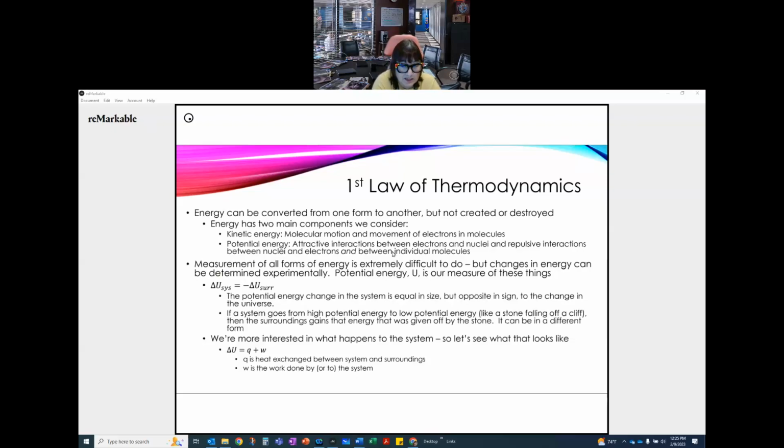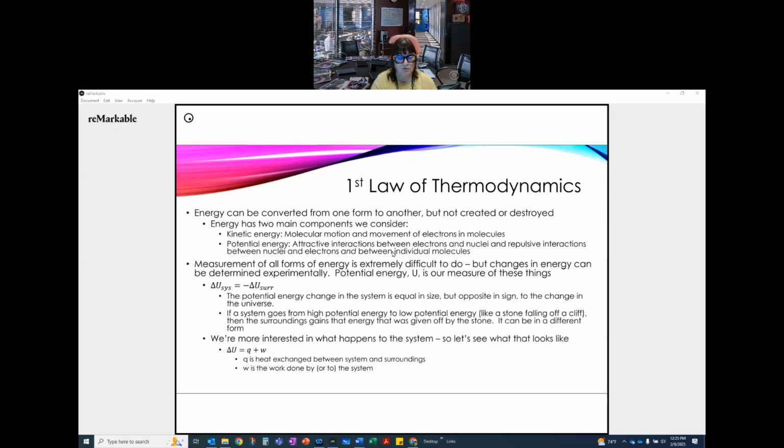If a system goes from high potential energy to low potential energy, like a stone falling off a cliff, then the surroundings gain that energy that was given off by the stone. It can be in a different form. It's not necessarily in the same kind of form that we were talking about, okay? Now, that's great, but that's really hard to measure. So we're more interested in what happens to the system, not the surroundings. So let's see what that looks like.